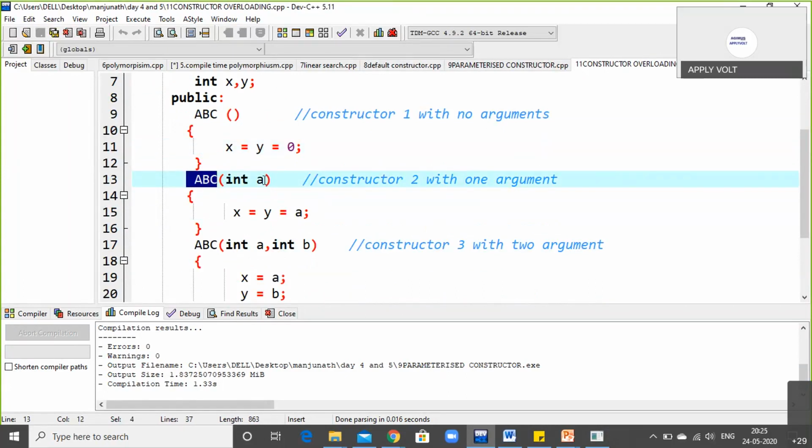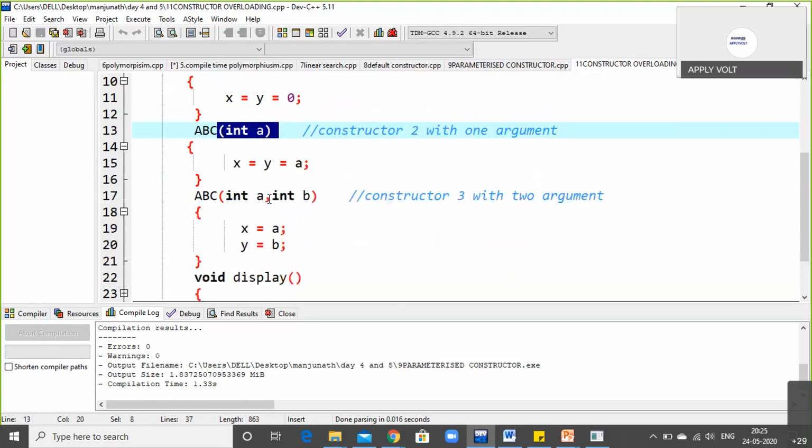So here one argument is being passed in this method, that is int a, and your int a is what I am initializing with x and y here. x is equal to y and y is equal to a. So whatever the value is passed by x is passed to y, and followed by that it is passed to a. So this is constructor 2 with 1 argument. So here no arguments, here 1 argument.